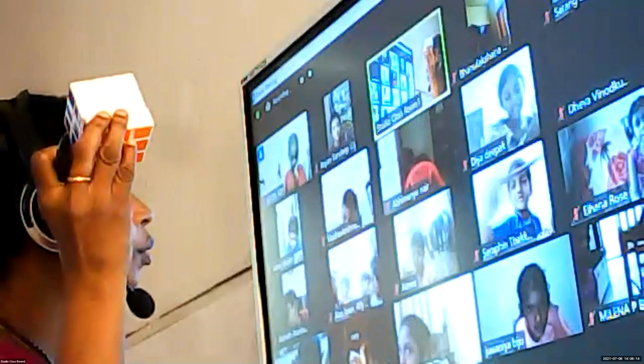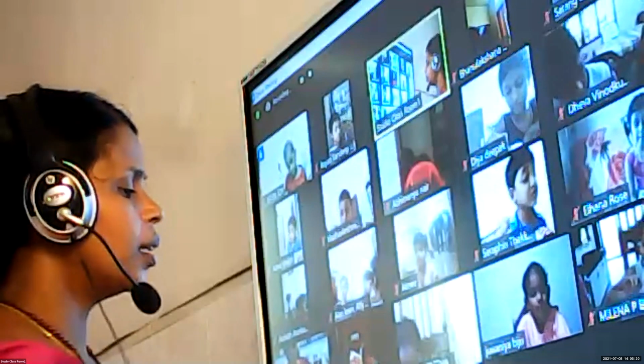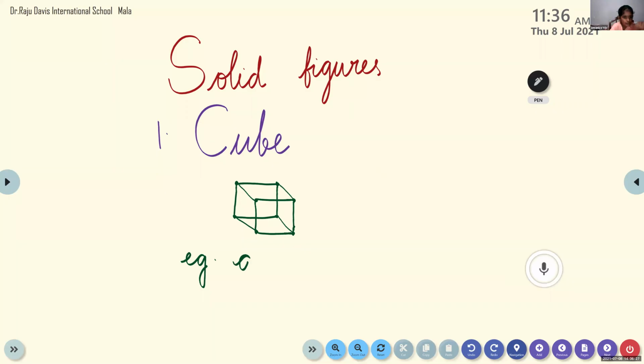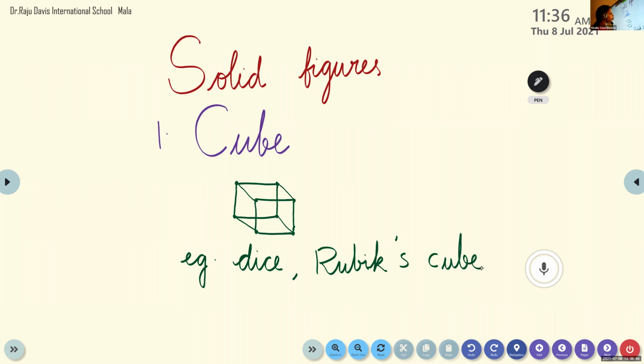It's a Rubik's Cube. Rubik's Cube is an example. Dice is an example. Gift box is an example. So we can write one example here. Rubik's Cube, dice, D-I-C-E. Another one, Rubik's Cube, R-U-B-I-K apostrophe S, C-U-B-E. All of you please write. Example: dice, comma, Rubik's Cube.